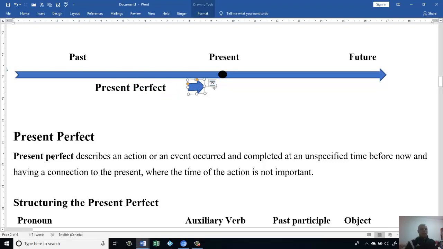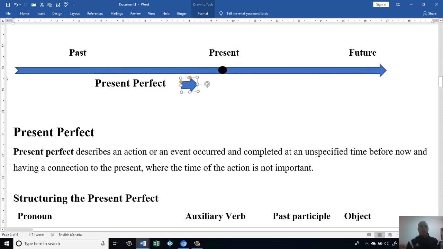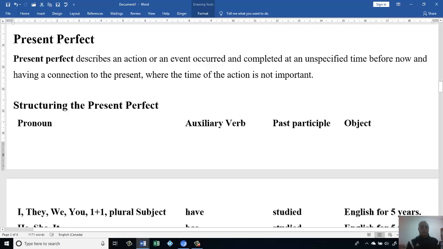Let's go to the definition of the perfect time. Present perfect describes an action or an event that occurred and completed at an unspecified time before now and has a connection to the present, where the time of the action is not important. It means what's important is whether the action took place or not. The time of the action is not important for us, but it's important if the action is completed. Okay.